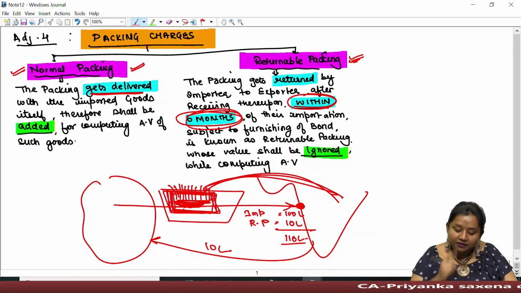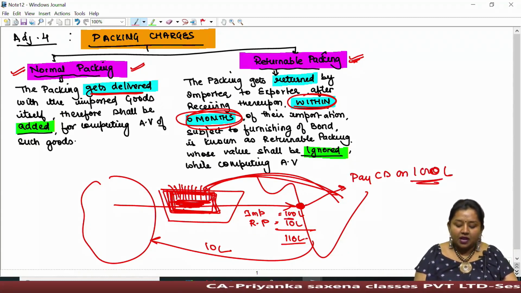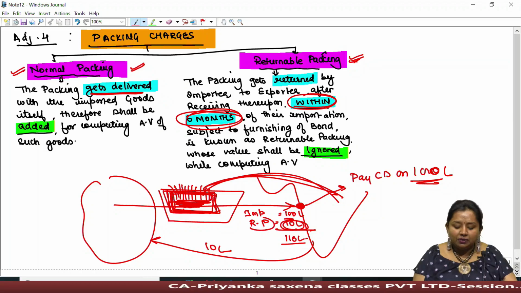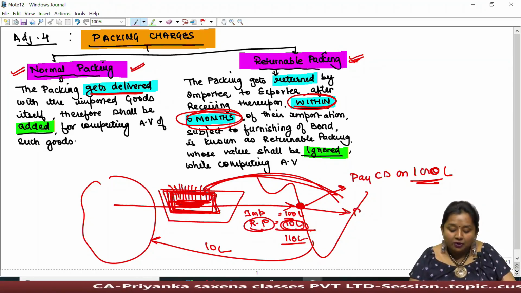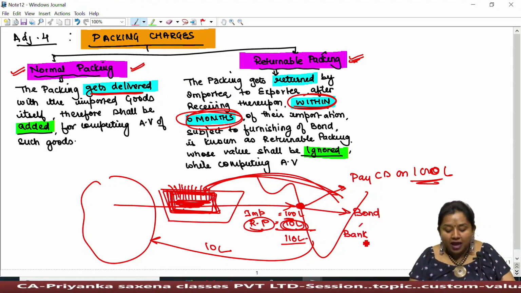For say, in the given case, importer shall be liable to pay custom duty on 100 lakh of goods being imported and on 10 lakh of returnable packing, which might not be returned within 6 months, he shall be liable to furnish a security bond either in the form of bank FD.